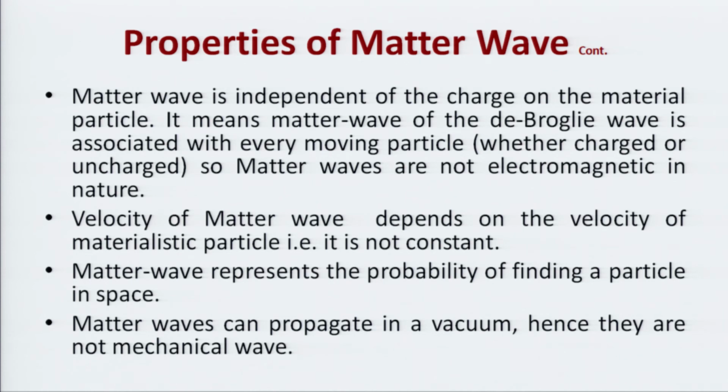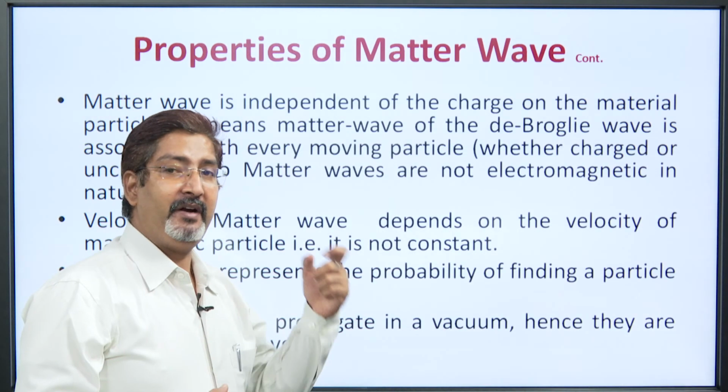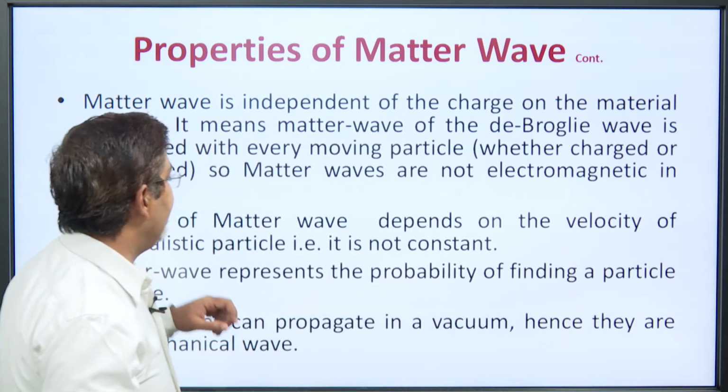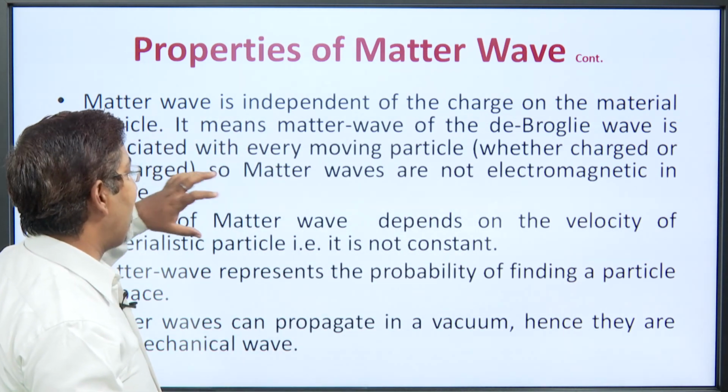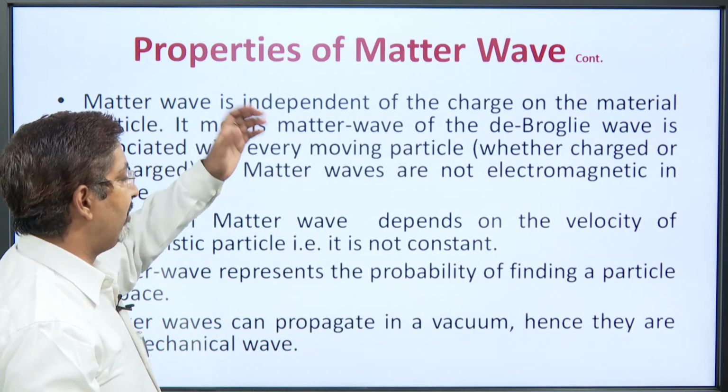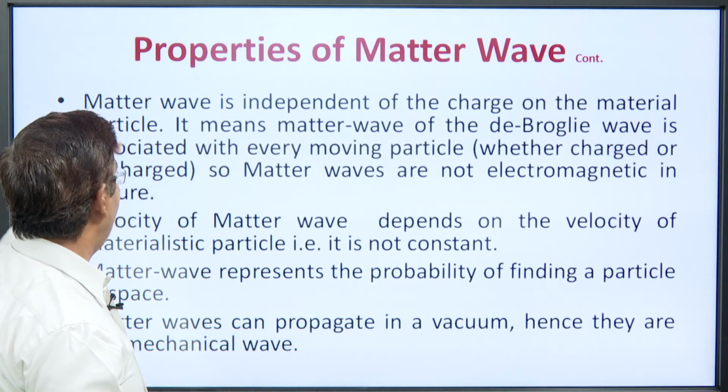Now, the next two parts are, if you want to distinguish the matter wave from the electromagnetic wave, we can understand this. Matter wave is independent of the charge of the material particle. It means the matter wave, or de Broglie wave, is associated with every moving particle, whether charged or uncharged. That is the actual difference between the matter wave and the electromagnetic wave. When a charged particle is moving, an electromagnetic wave comes out, but here, whether the particle is charged or uncharged, there is a matter wave.